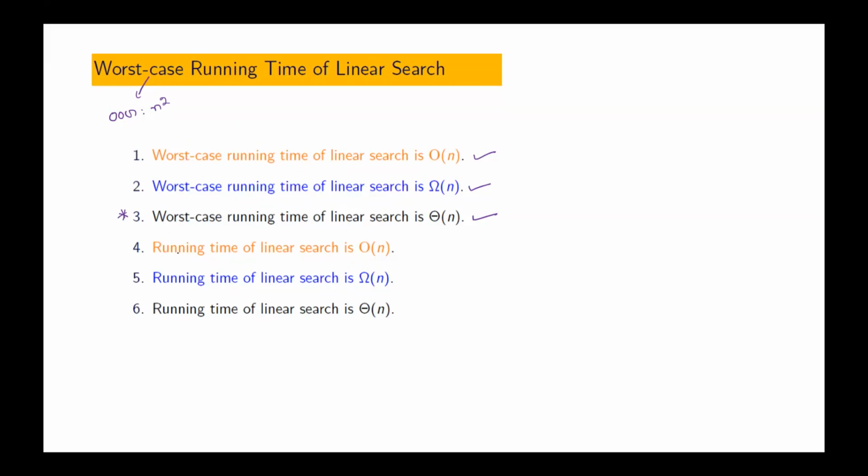Now, in the first three statements, remove "worst case". Then the statement is like this: running time of linear search is big O of n. Is it true or false? The fourth one, is it true or false? That is true. Running time of linear search is big O of n. What about the fifth one? Running time of linear search is big omega of n. Is that true or false?